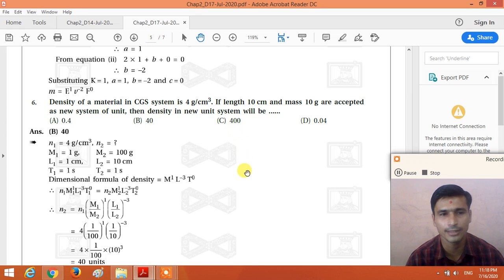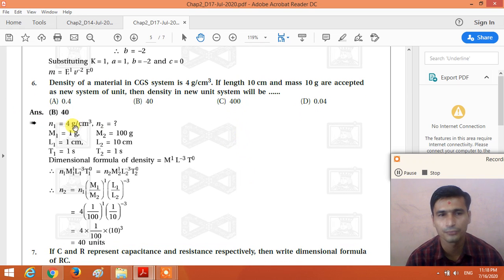So calculate this. n1 is equal to 4 gram per centimeter cube, and n2 is the density in the new system, which we have to find out.